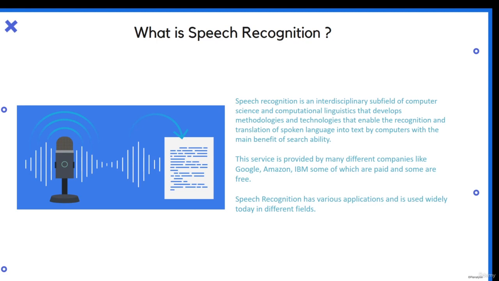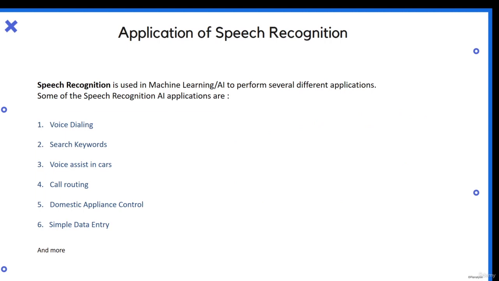Speech recognition has various applications, and we'll see some of them. One is voice dialing. In your phones, you only say dial Raghav, dial Lokesh, and it will automatically dial. How is that possible? Speech is converted to text, and then the further operations happen on that.